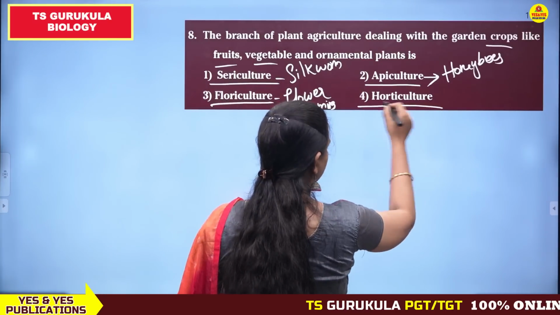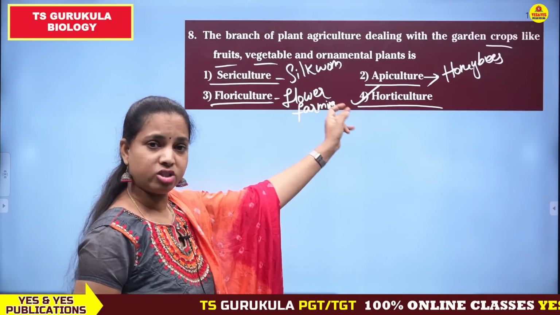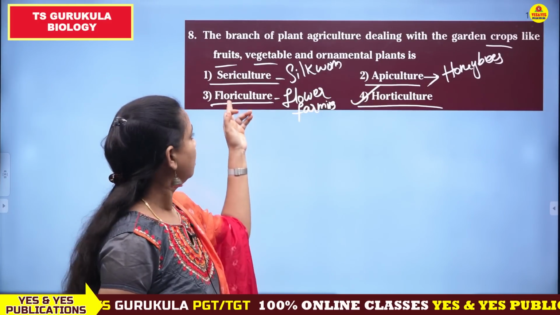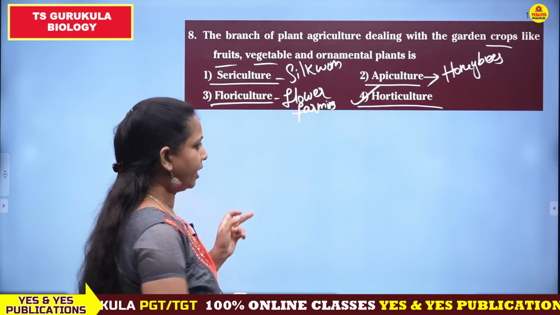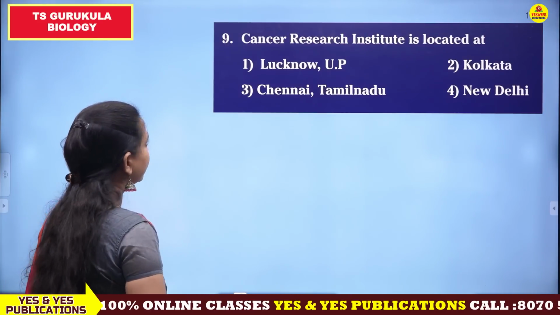And see here, horticulture is the correct option, the branch which uses different methods for the production of garden crops, the fruits, vegetables. So horticulture is the correct option. Remaining are incorrect. Look at the next one.